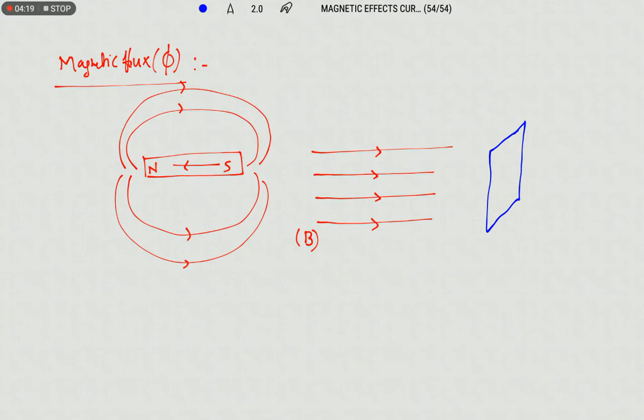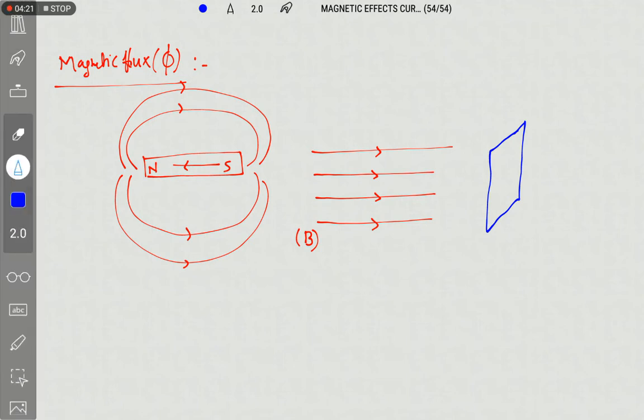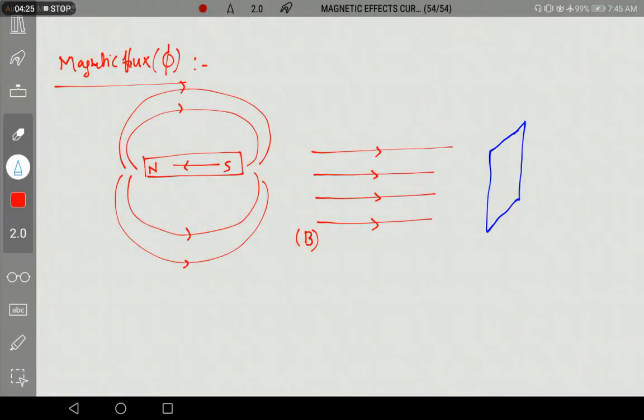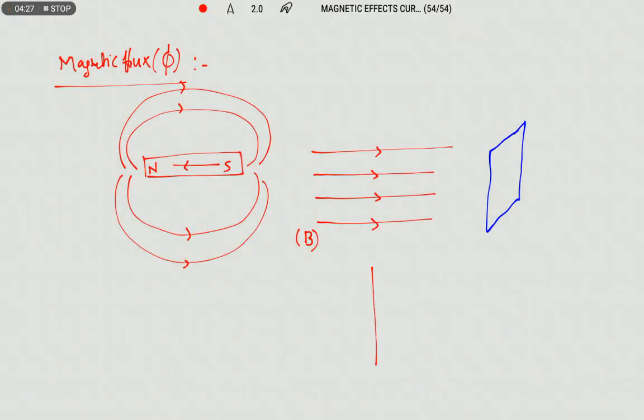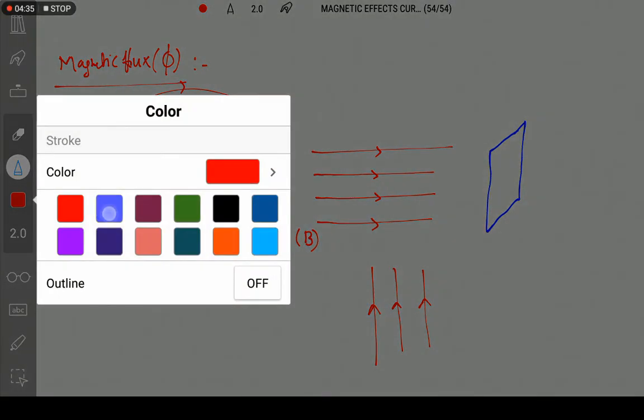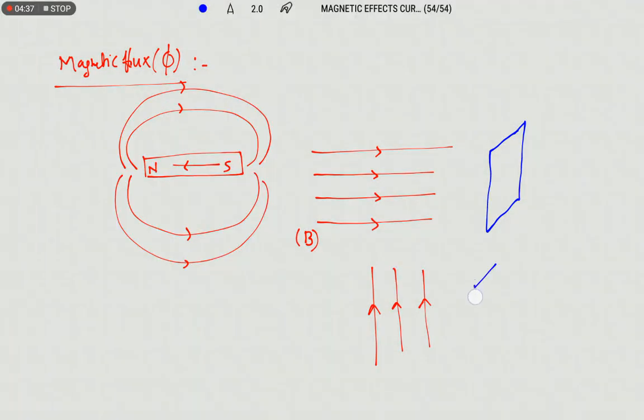In the same way, I am taking one more magnetic field whose direction will be like this, and the area is placed like this. This is case 1 and case 2.